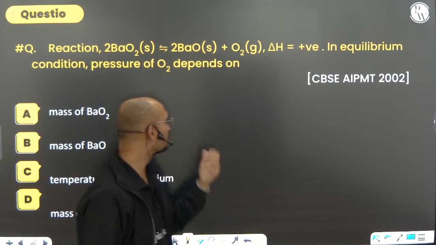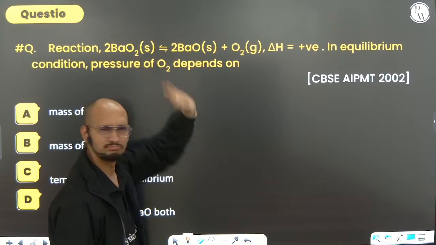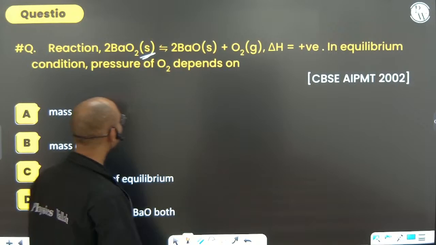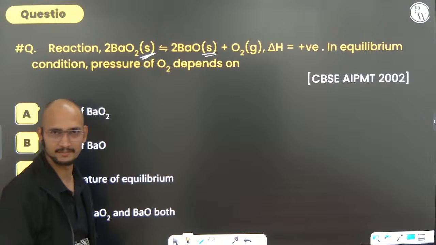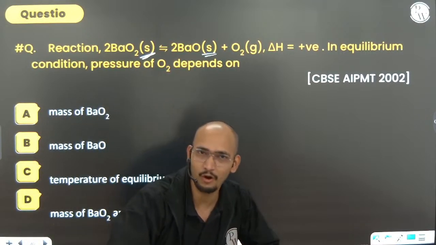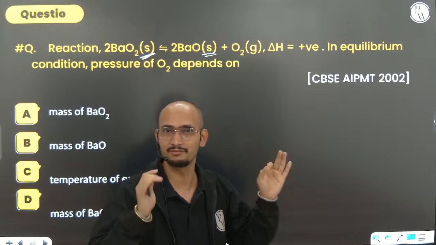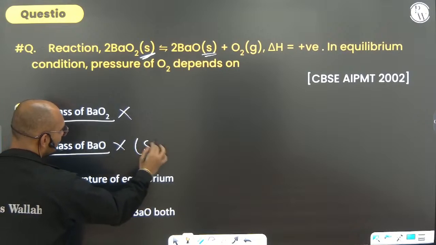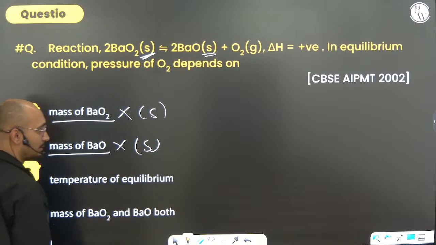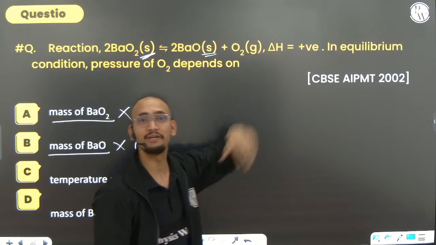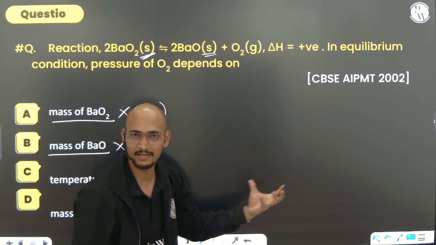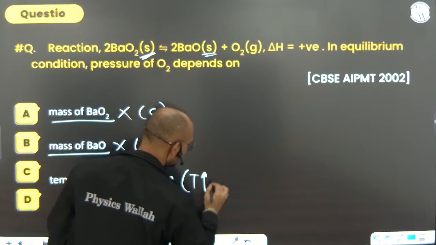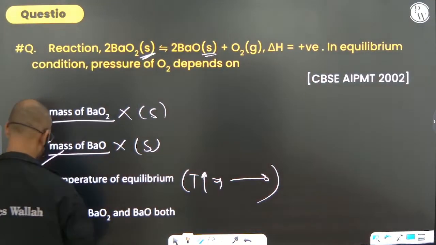Just think about it. If you increase BaO2 or BaO, there will be no effect. Why? Because both are solids, and if you increase or decrease the concentration of a solid, there is no effect on the equilibrium. So the mass of BaO2, no; the mass of BaO, no, because they are solid. Temperature, yes, because we know that delta H is positive, which means an endothermic reaction. For an endothermic reaction, if you increase the temperature, it will go in the forward direction. So on increasing the temperature, the reaction goes in the forward direction. C is the correct option.